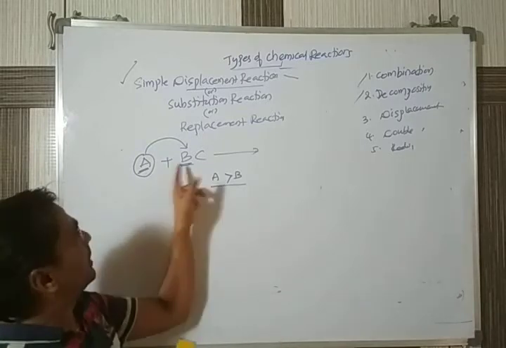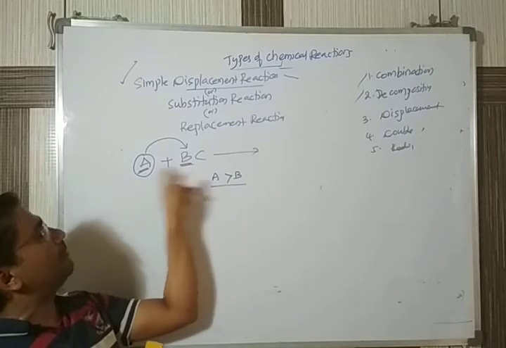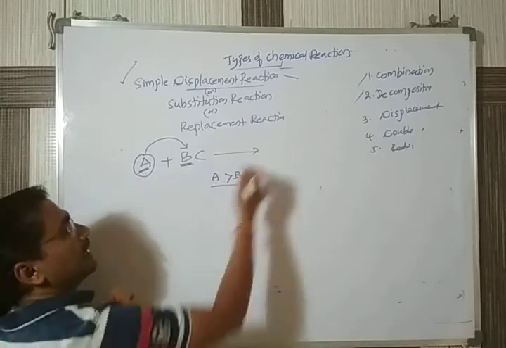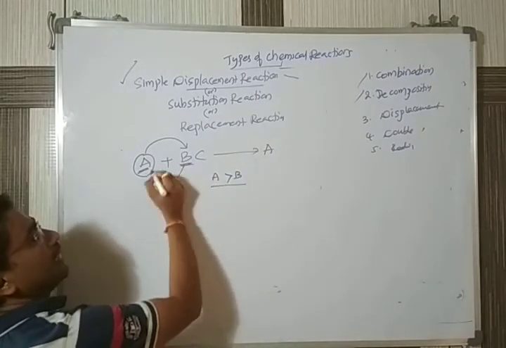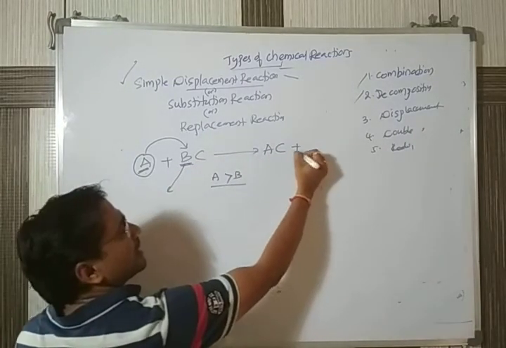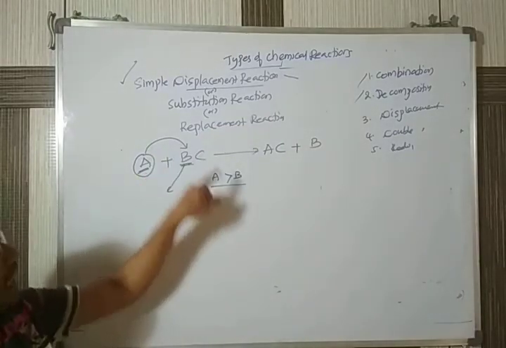It will push the less reactive element out, and A will occupy its place. As a result, B will be occupied by A and C will be left like this, and you will get AC.